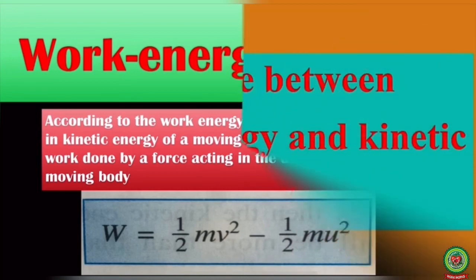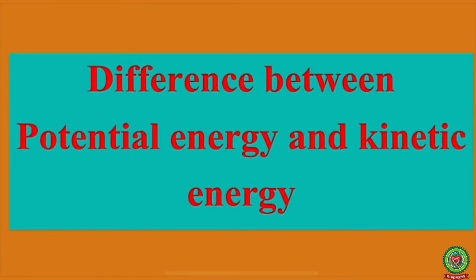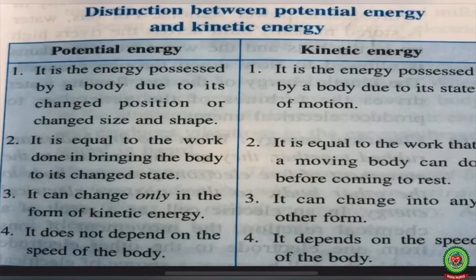The next topic is difference between potential energy and kinetic energy. So, the first point under potential energy is it is the energy possessed by a body due to its changed position or changed shape and size. First point under kinetic energy is it is the energy possessed by a body due to its state of motion.